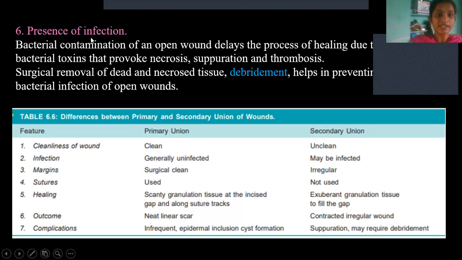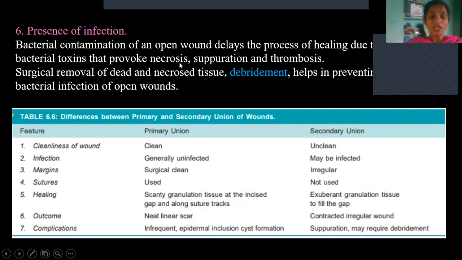And then presence of infection: as this is an open wound, there is more chance of getting infected, and also as this process takes so much time, there is more chance of infection. When there is infection, it will provoke necrosis, suppuration, which is formation and accumulation of pus, and thrombosis, formation of large clots.